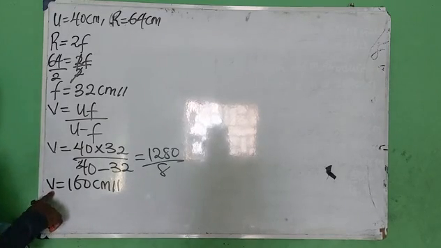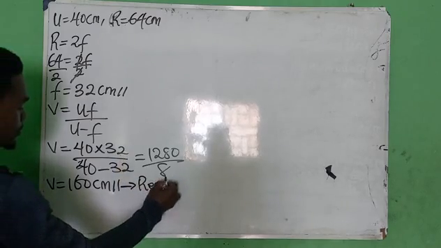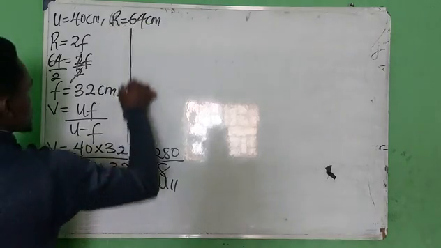All right. For the image distance to be positive, it means that the image is real.